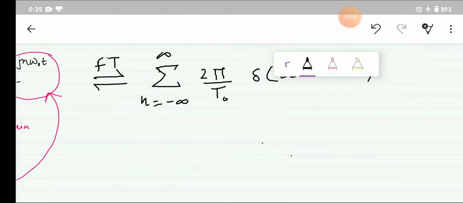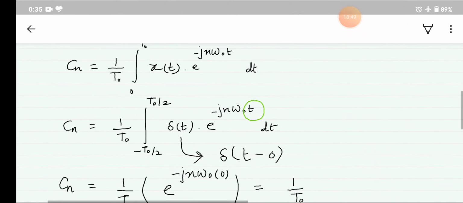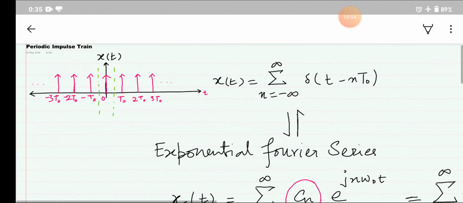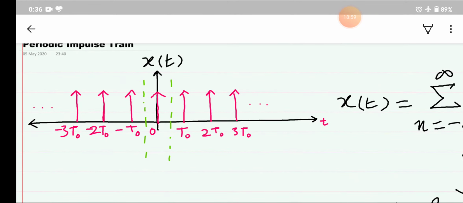So let us quickly revise what we have learned today. First of all, we wanted to analyze what a periodic impulse train is. As you can see on the screen, a periodic impulse train is a series of impulses that is everywhere but equally spaced with T naught as the time period.